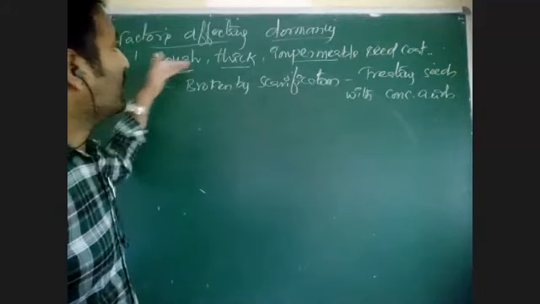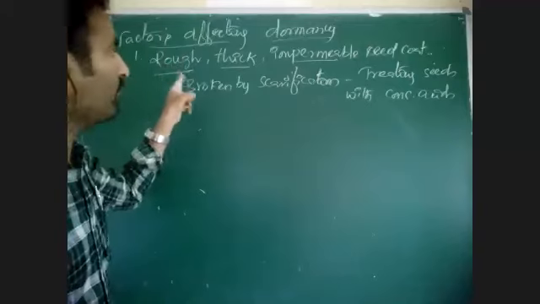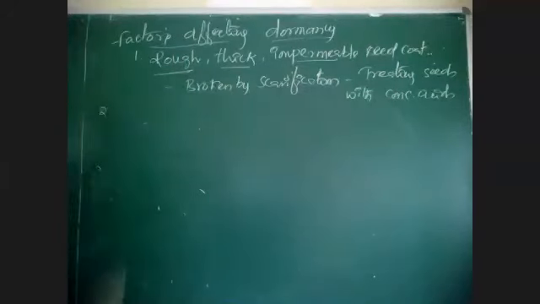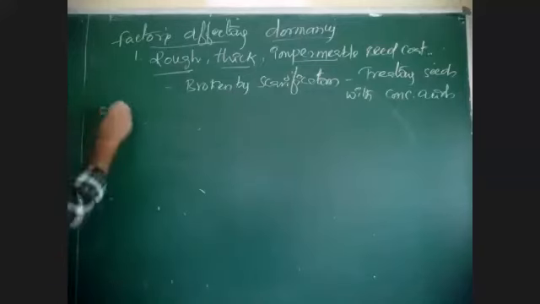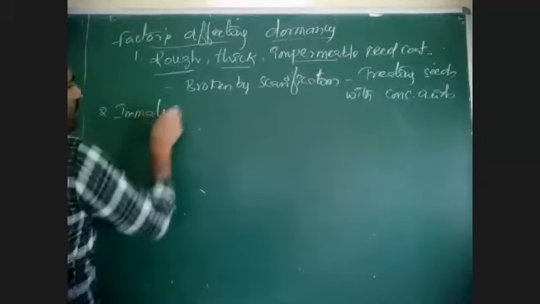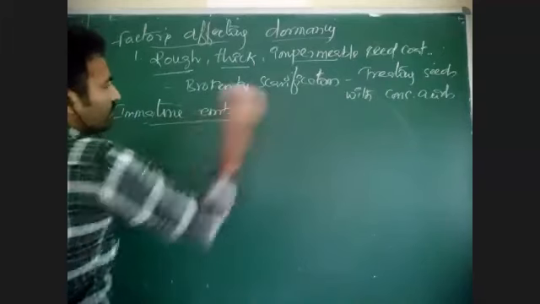So what is the reason for dormancy? The presence of a thick and impermeable seed coat is one reason for dormancy. That type of dormancy we can break by scarification. What is the second cause? Immature embryo. Inside the seed, the embryo is there.